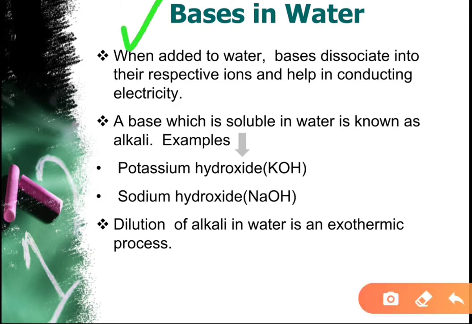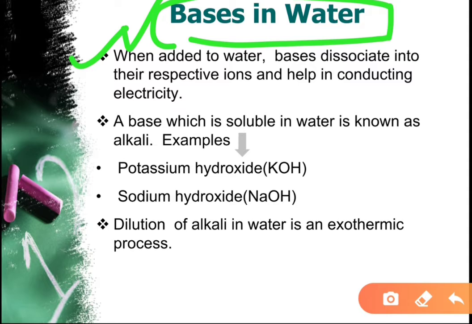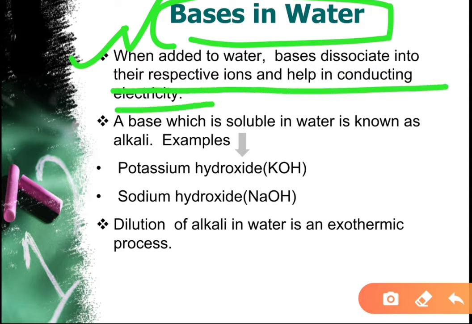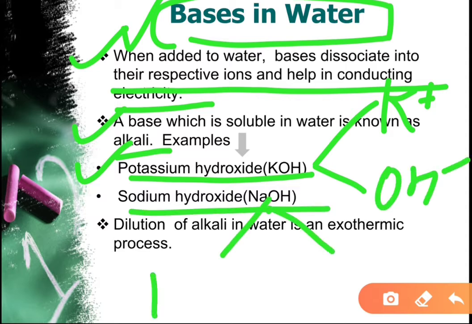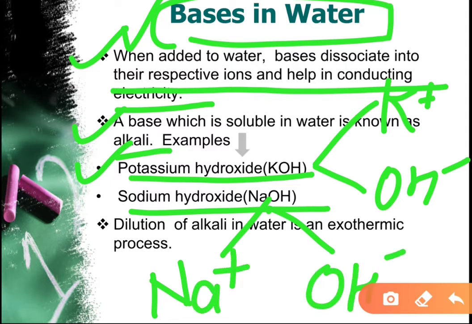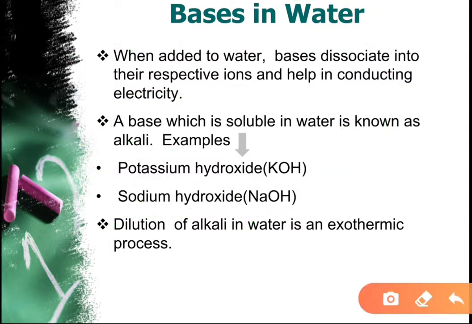Then bases in water. When added to water, bases dissociate into their respective ions and help conduct electricity. A base which is soluble in water is known as an alkali. For example, potassium hydroxide dissociates into K positive ion and OH negative ion. Second is sodium hydroxide, it dissociates into sodium ion and hydroxide ion. Dilution of an alkali in water is an exothermic reaction. An exothermic reaction is a type of reaction in which heat is released.